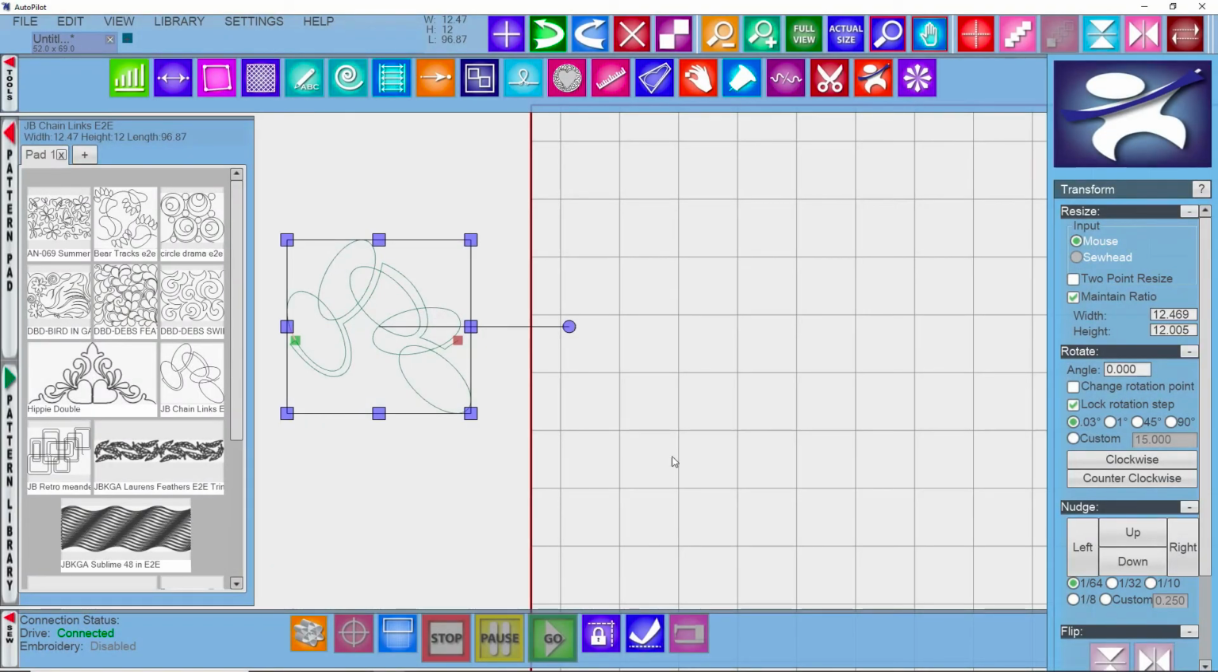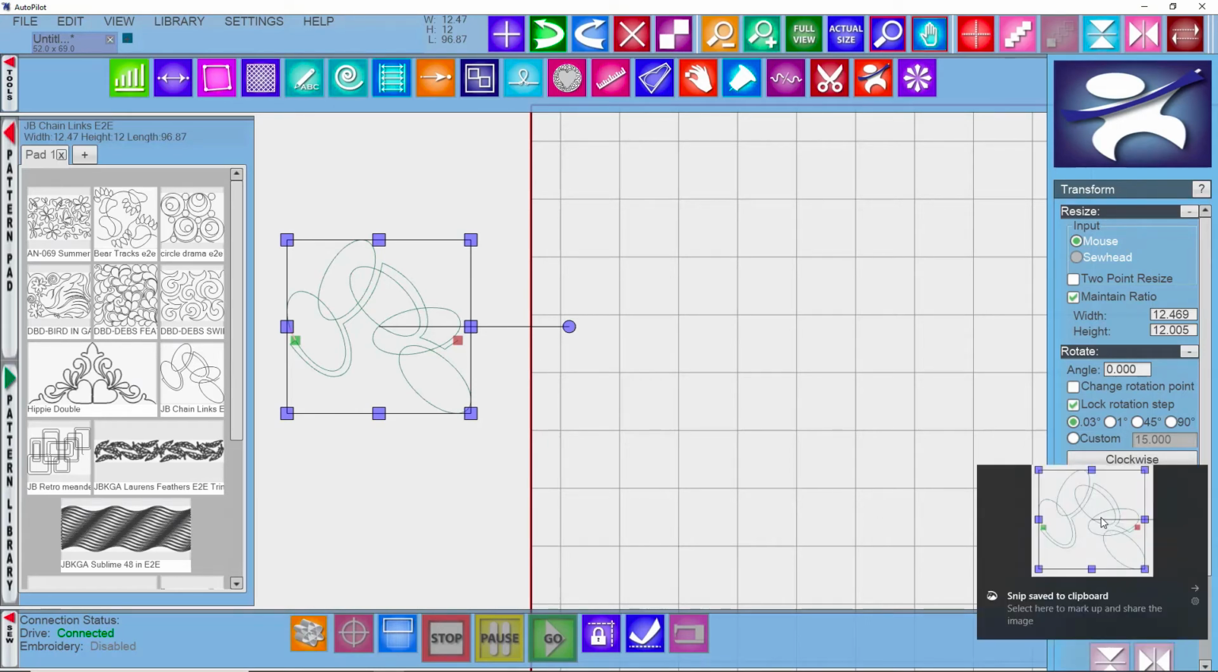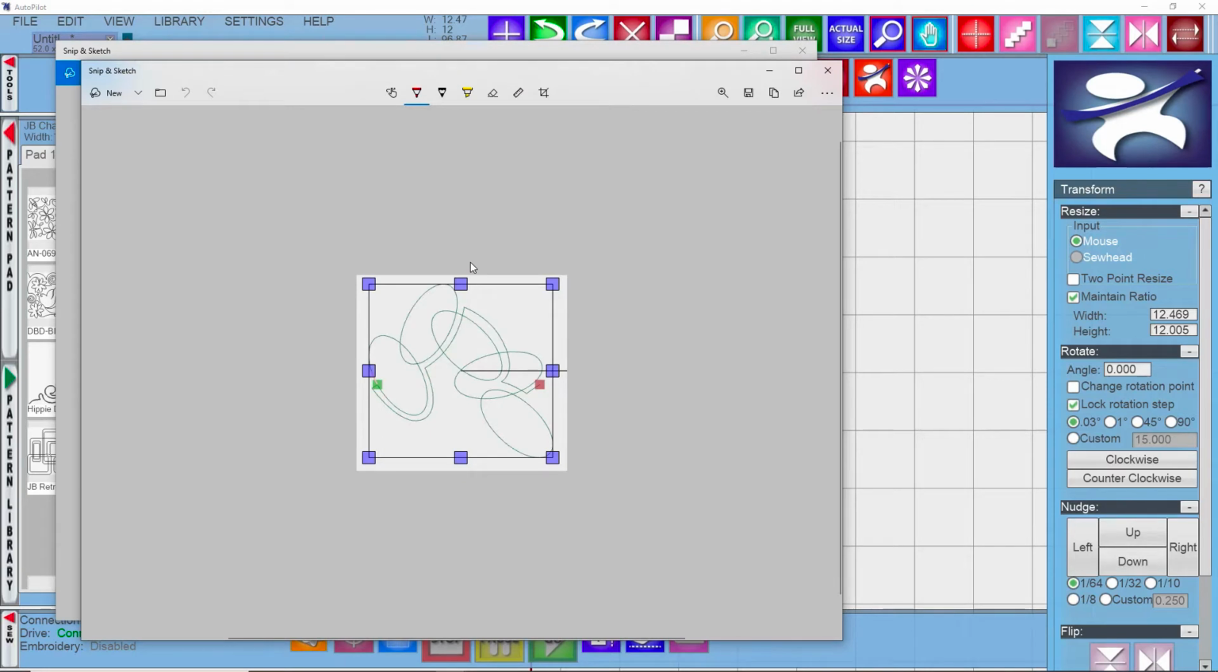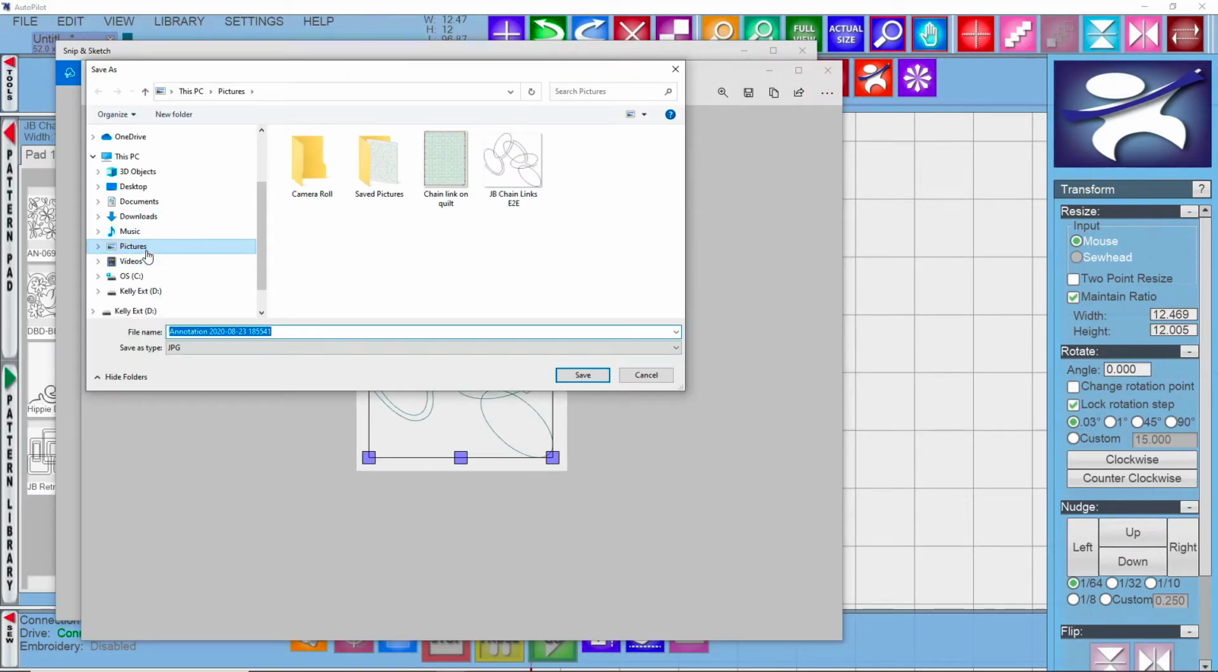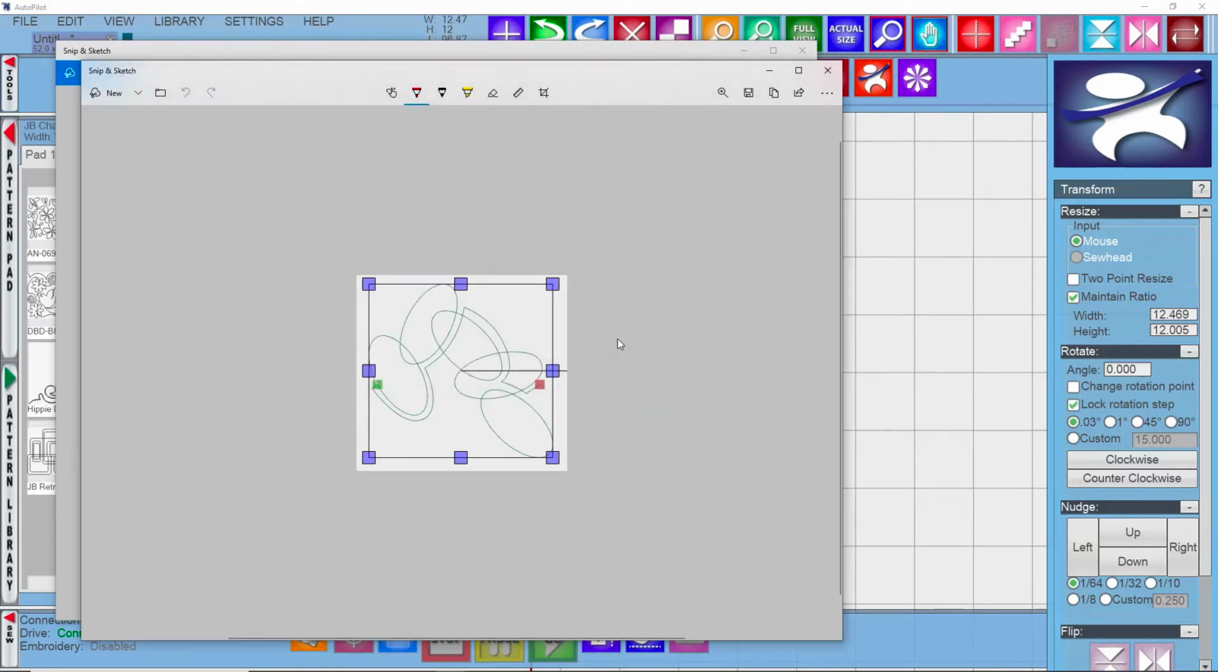And you'll see it pop up down here in the corner. Now when I click on that, it brings it up and allows me to save it. So if I go to the save icon here, click on that, it defaults to the picture file that's on my PC. So I'm going to be fine with that. And I'm actually going to rename it JB Chain Links. So I'll overwrite what's on there, and save that. So we'll replace what was there. So that's one way of getting an image.